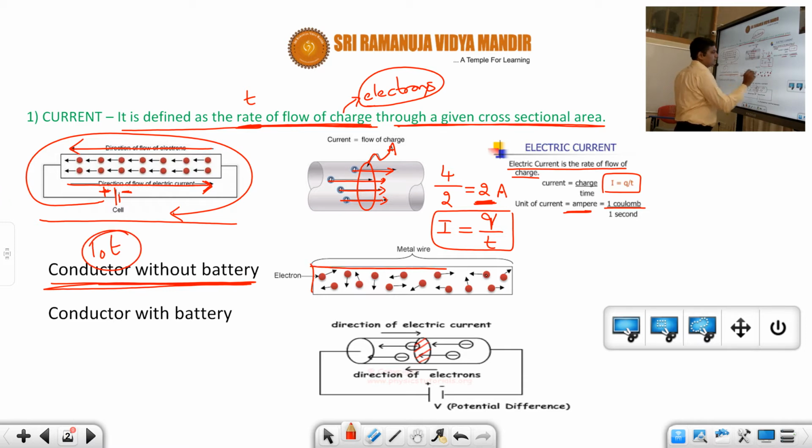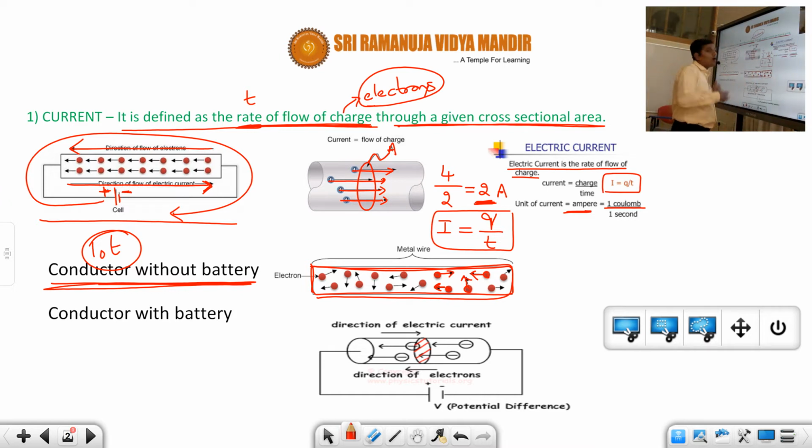Suppose this is a conductor in which there are a lot of electrons, and it is not connected to any battery or cell. Even though it is not connected, there will be movement of electrons, because a lot of free electrons are there in a conductor. That is the basic difference between a conductor and an insulator: an insulator has not many free electrons, whereas conductors have a lot.